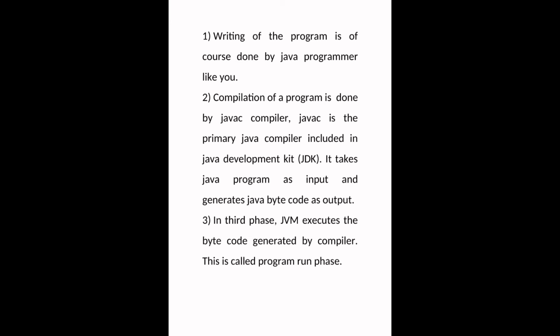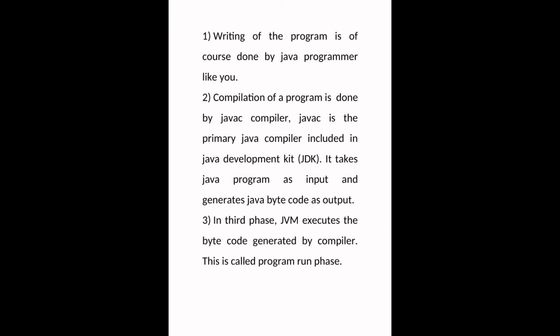In the third phase, the Java Virtual Machine, its duty is the result of the bytecode generated by the compiler. The compiler's duty is to convert the high level language into bytecode.